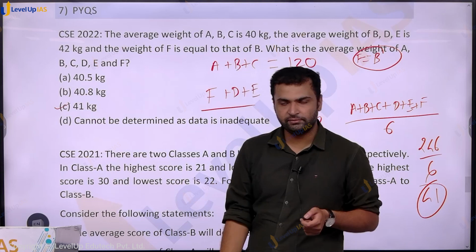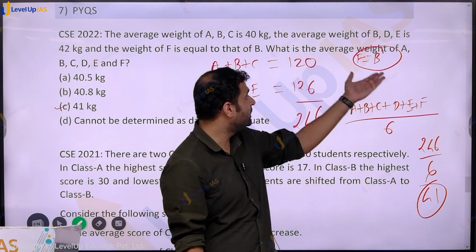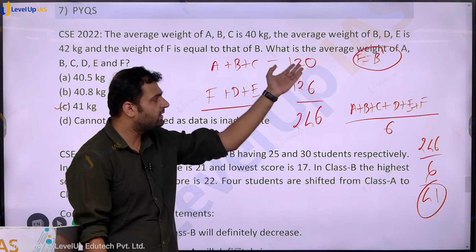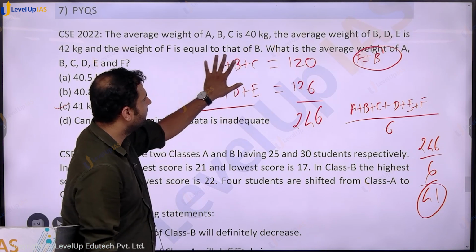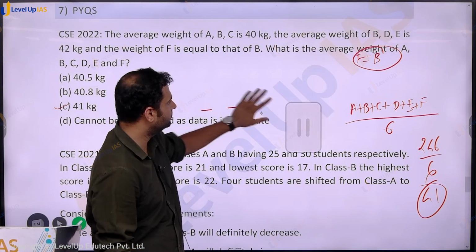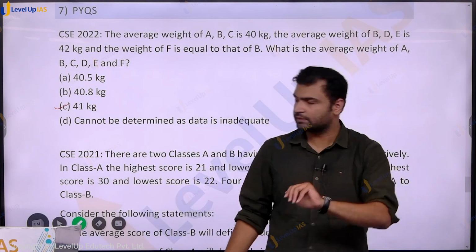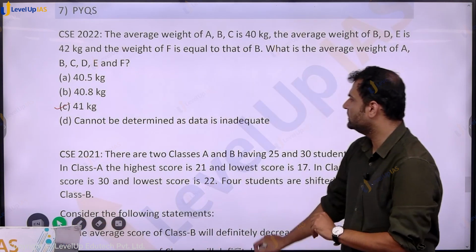The answer is D. Because B is equal to F is given, we can replace one of these B's by F and we are done. If we add the left hand sides, we will get the answer. We are using only the definition, nothing else. Next question, let us see.